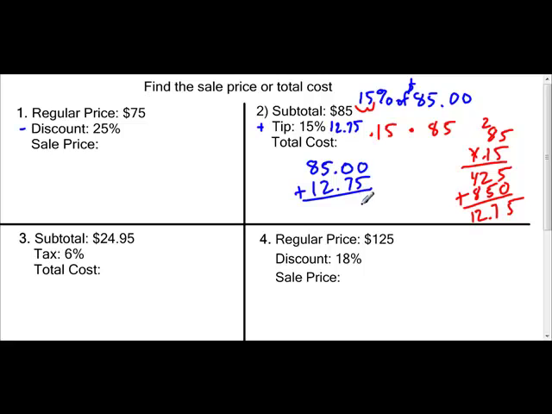So 5 plus 0 is 5. 7 plus 0 is 7. Make sure I put my decimal down. 5 plus 2 is 7. 8 plus 1 is 9. So the total price between the original amount and the tip is $97.75. You add them together and it is $97.75.